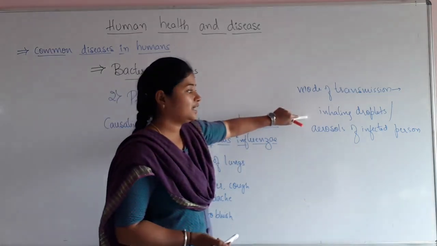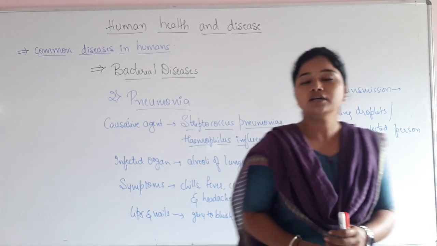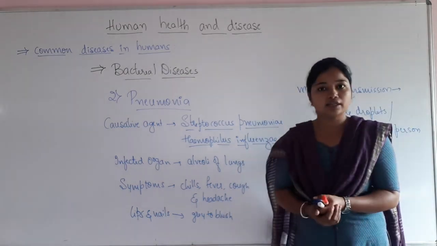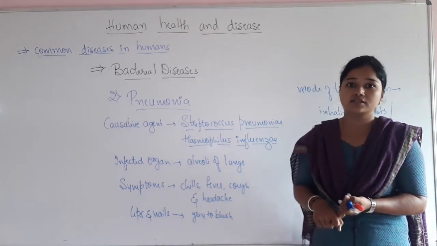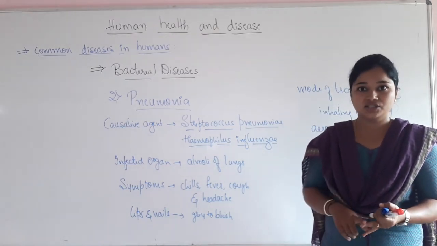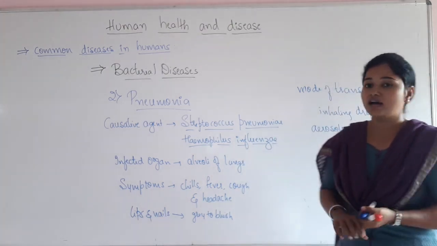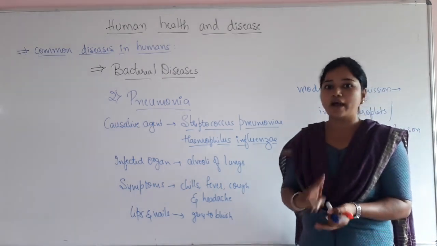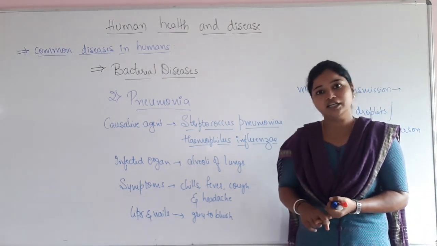So that is by inhaling the droplets or the aerosols of the infected person. So that person is going to get infected by pneumonia. Typhoid and pneumonia are not the only bacterial diseases. The other bacterial diseases are such as diphtheria and dysentery. There are many other bacterial diseases, but for our syllabus we are going to learn only two bacterial diseases. The first one is typhoid and the second is pneumonia, right?